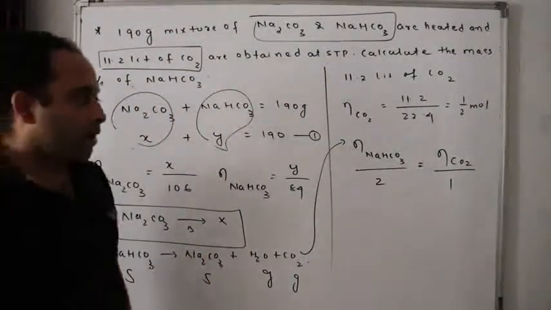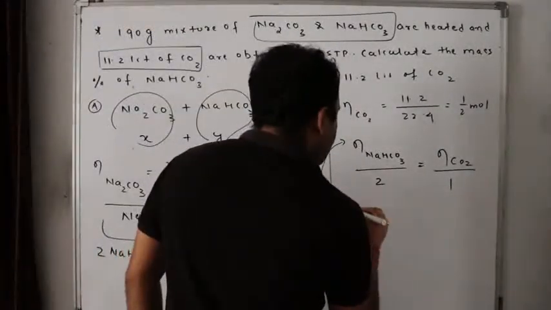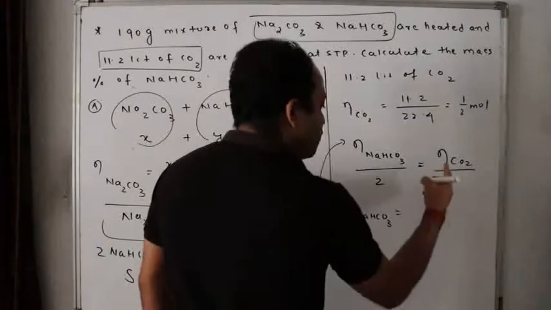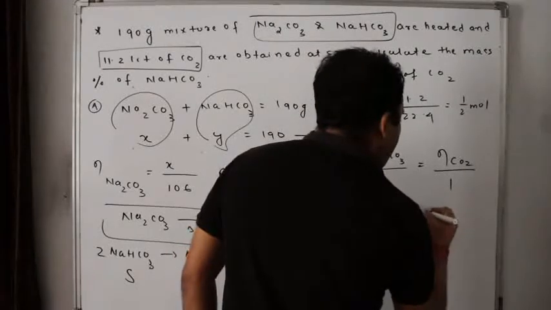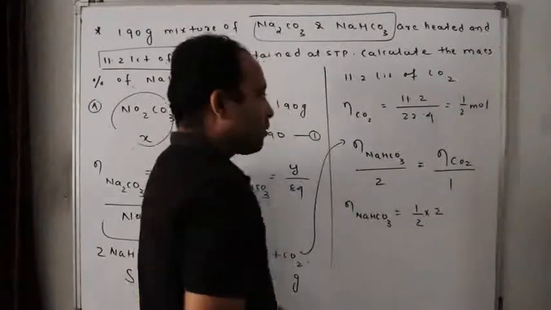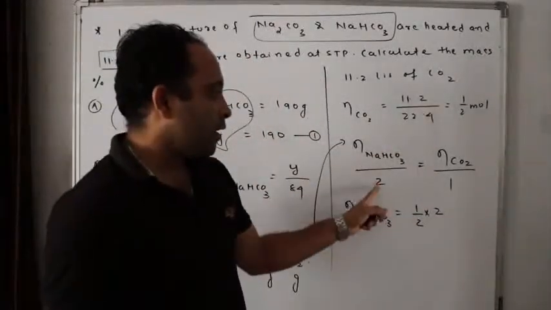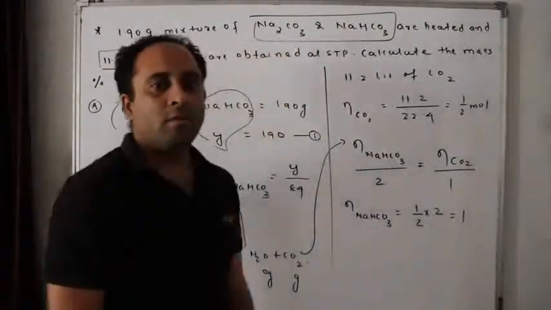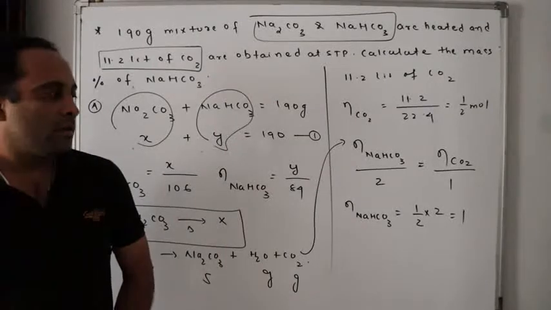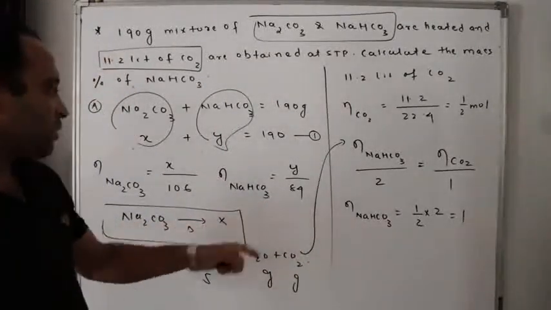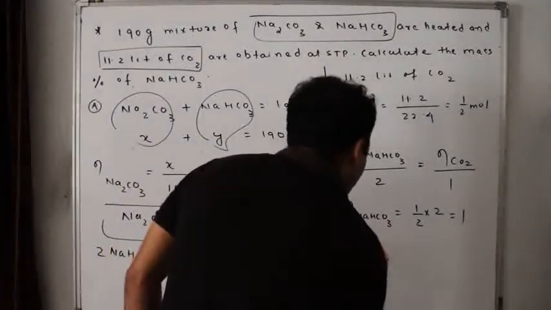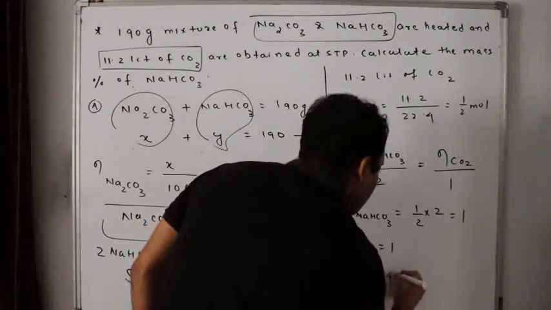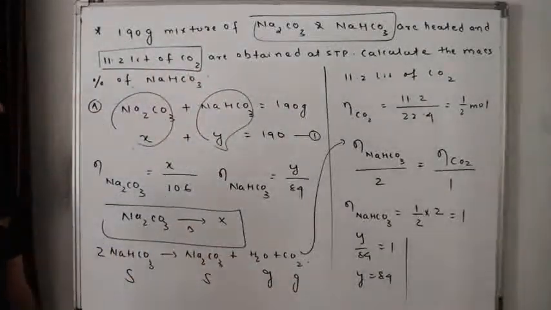Now number of moles of NaHCO3 is equal to 1 by 2 into 2. Number of moles of CO2 is already given as 1 by 2. Here 2 multiplied. So that is equal to how many moles? 1 mole. Yes or no? That means number of moles of NaHCO3 is given as Y by 84. So Y by 84 is equal to 1 mole. So Y is equal to 84. I got the value of Y.